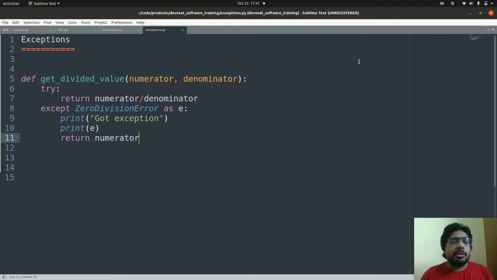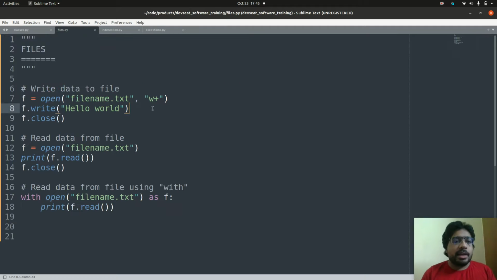Exceptions. Even though a program may be syntactically correct, there may be errors when executing the program. For example, when you do 10 by 0, Python will return error. So in order to make sure it doesn't crash the application, we can do numerator by denominator inside this try block. So when denominator value is 0, this block will be executed, and we can do whatever we want during this particular case.